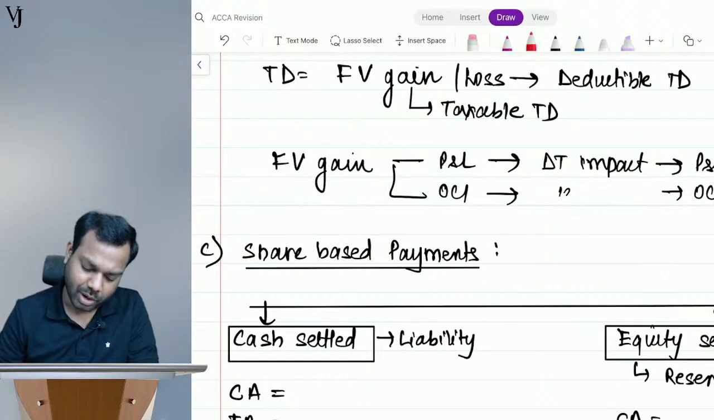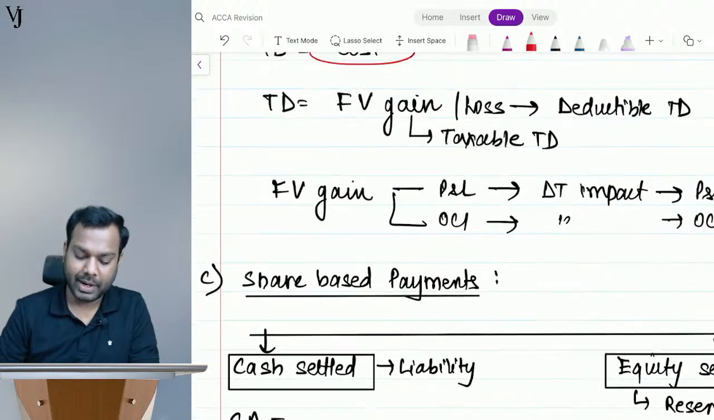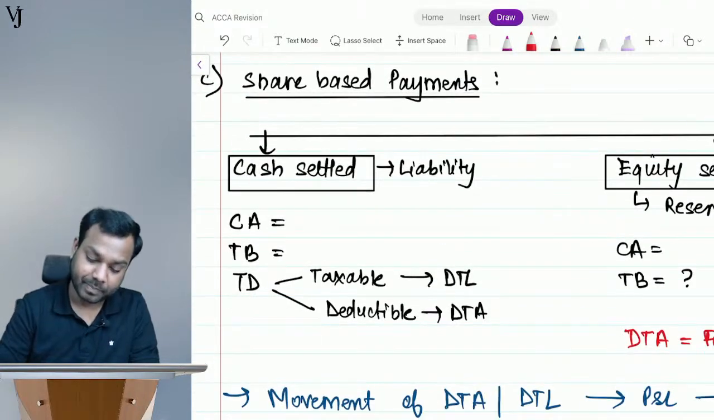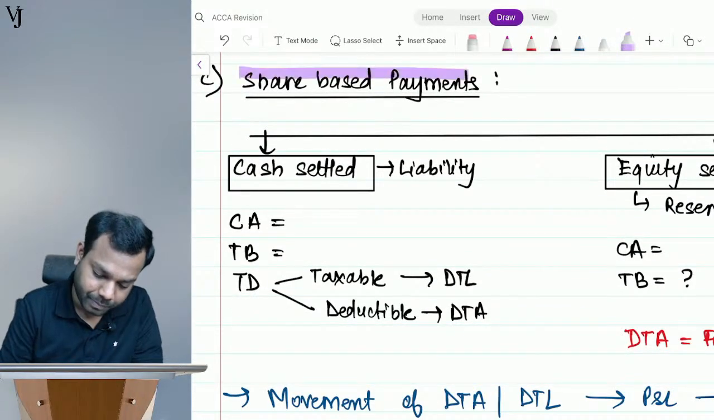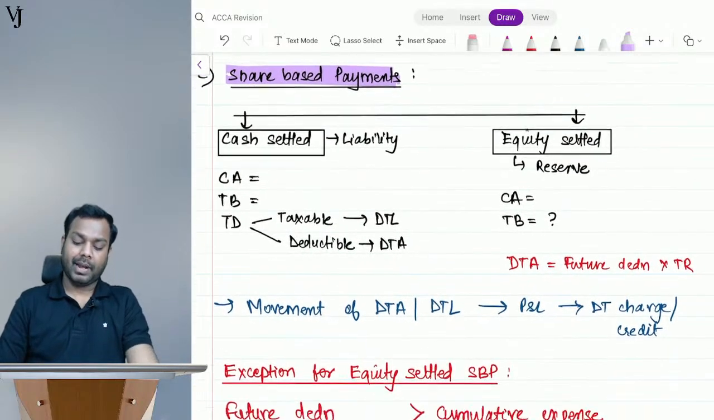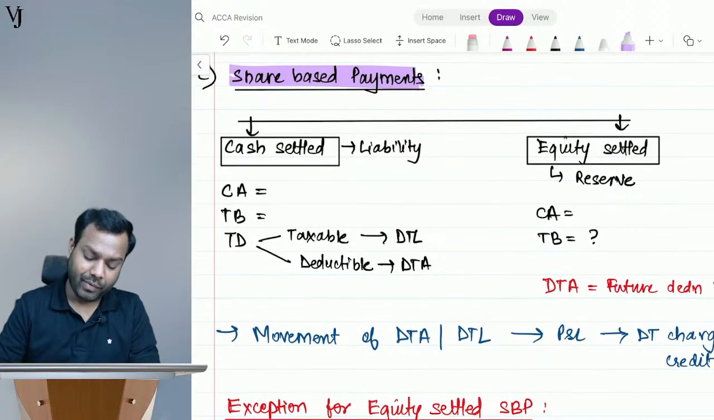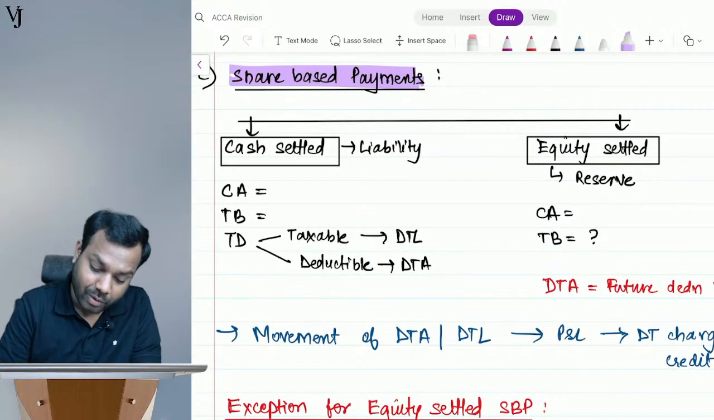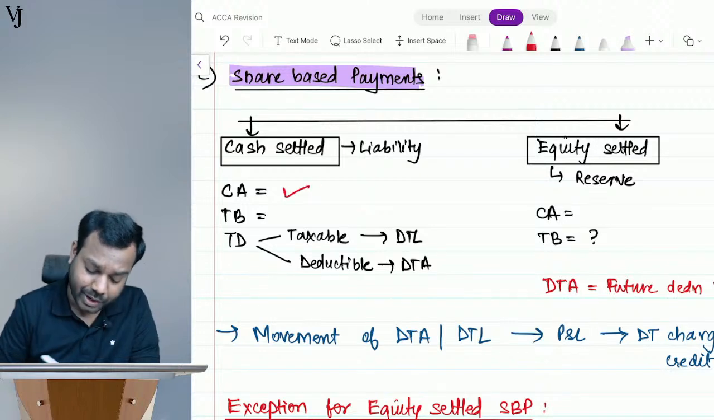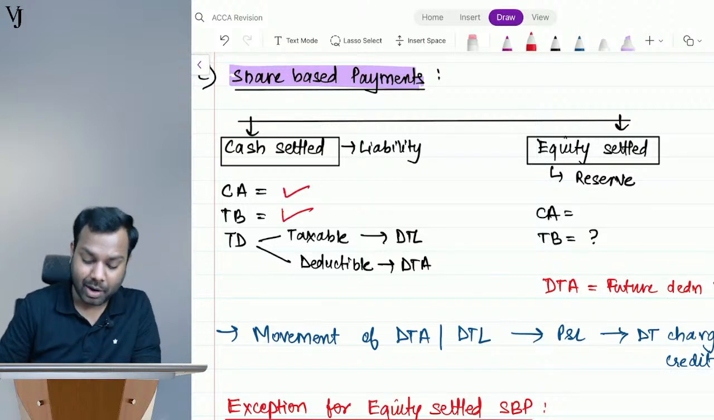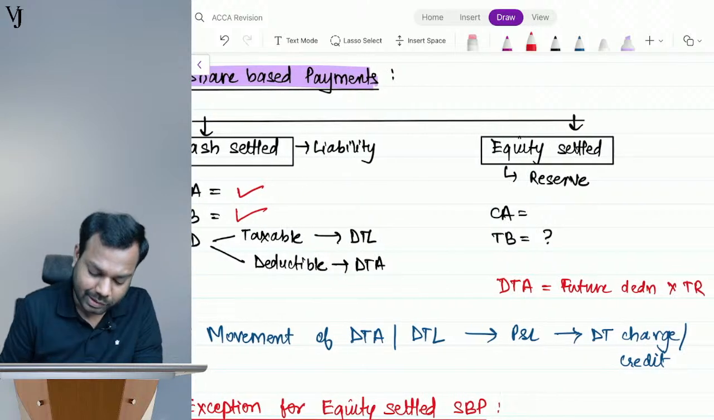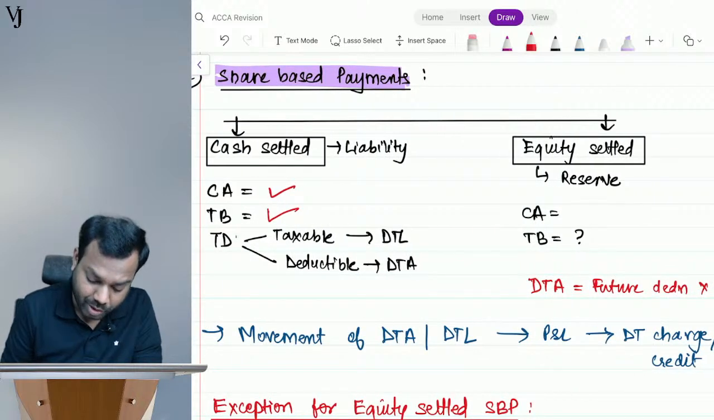Okay. Now coming to share based payments, the deferred tax impact on share based payments. Understand? Share based payments can again be of two types: cash settled and equity settled. If it is cash settled, we can calculate the carrying amount, we can calculate the tax base, and then we can calculate the temporary difference.